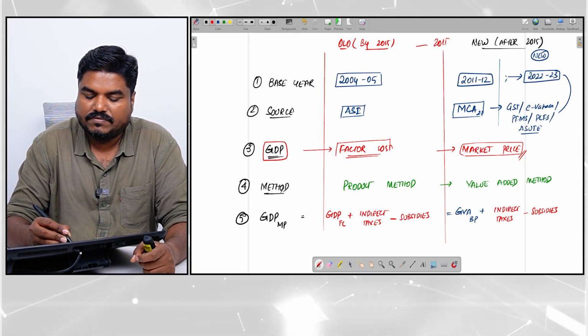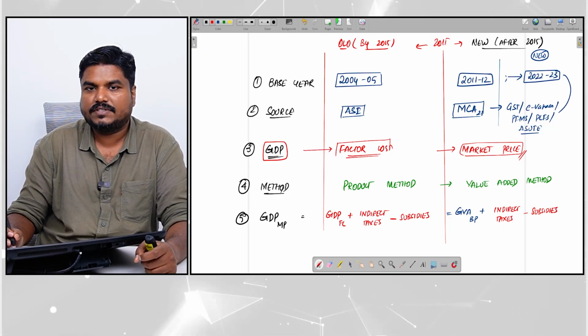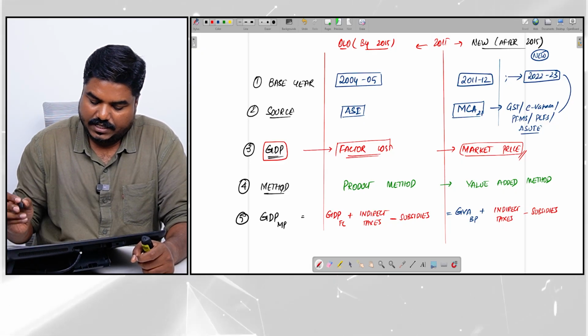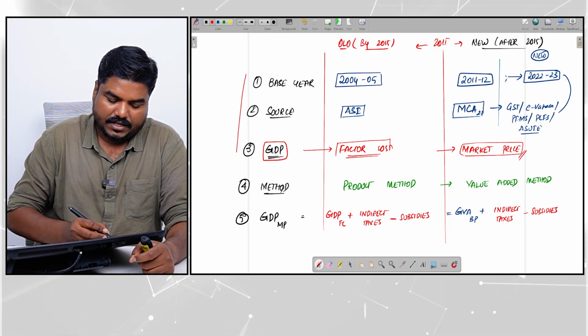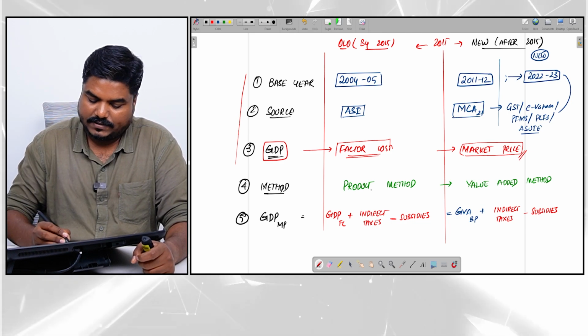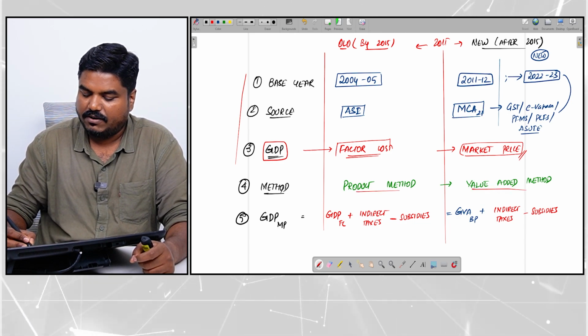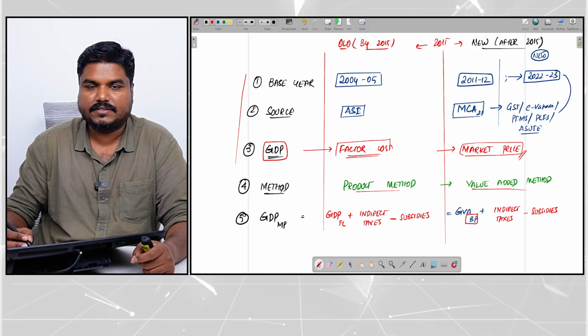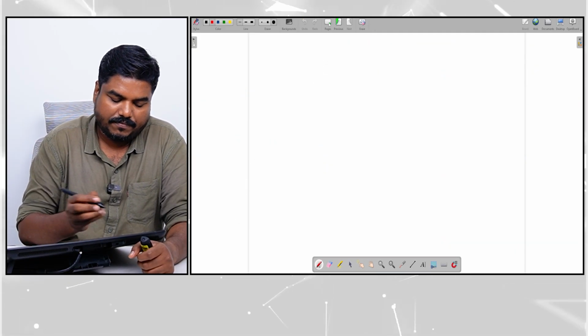So before 2015, this method, after that we are using the new method, right? Now the first 3 points you are able to understand. Now what is this method change, we will try to understand, and what is this basic prices. These two we will try to understand now.